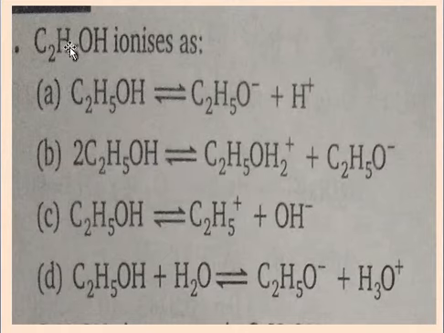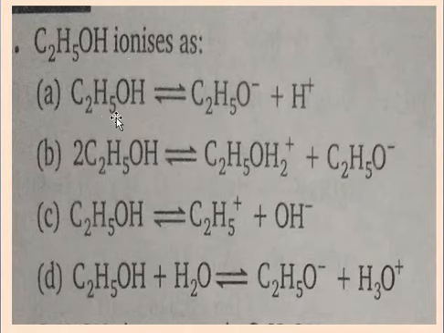The second way is C2H5O minus and H plus. This depends upon the reaction conditions. But in ionic equilibrium, two molecules of ethyl alcohol are taken in the ionization. Therefore, four options are given.